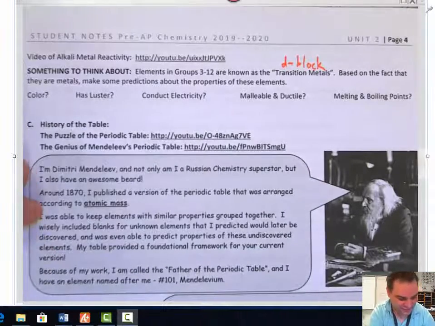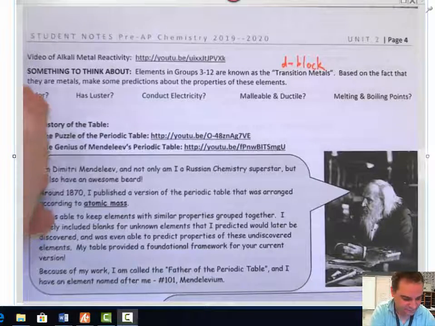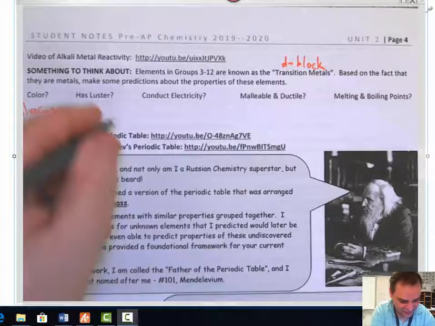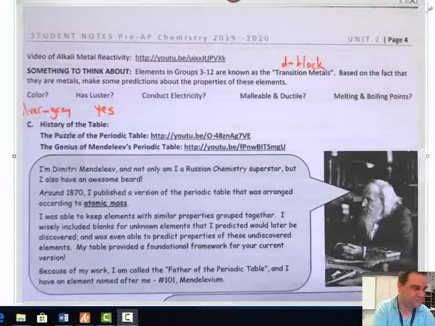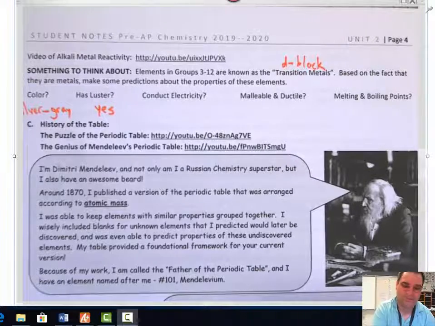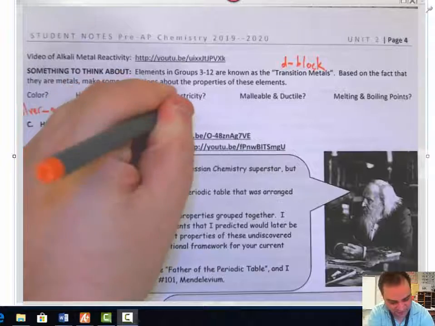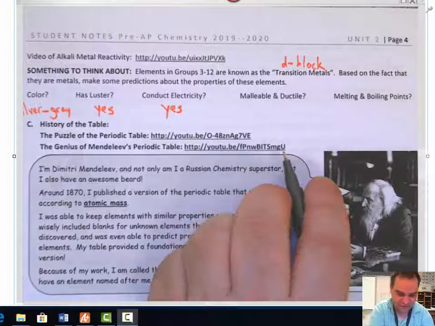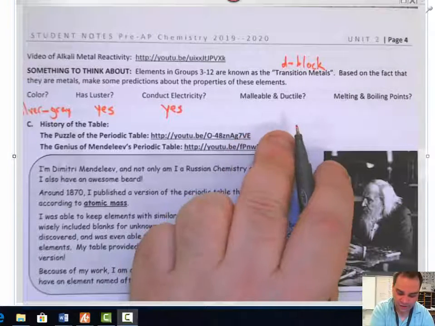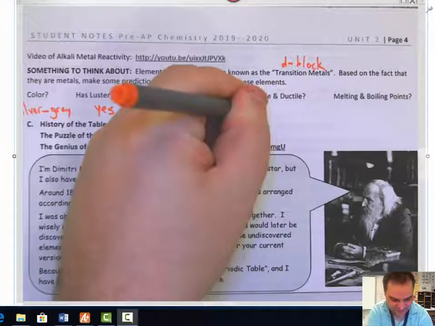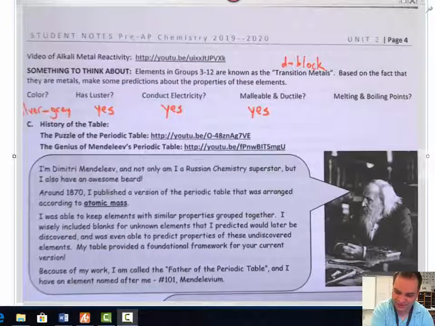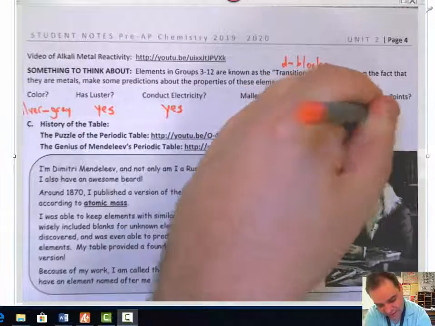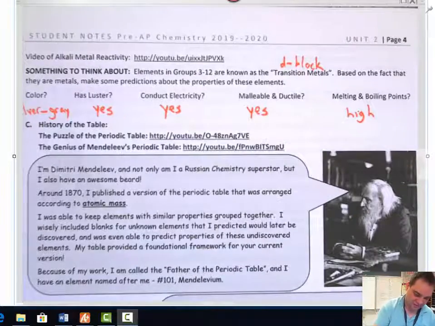But based on the fact that they're metals, make some predictions on the properties of these elements. Metals are mostly silver and gray. Do they have luster? Yes. Metals are shiny. Do they conduct electricity? Yes. Elements like copper, gold, and silver are very good for conducting electricity. Malleable and ductile. Can you beat it with a hammer? Can you make it into wires? The answer is yes. And melting points and boiling points. These would have high melting and boiling points since they are metals.